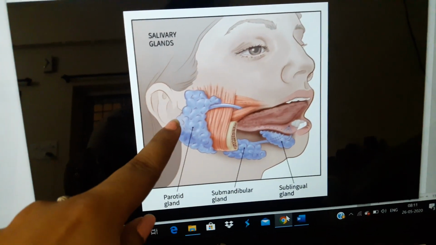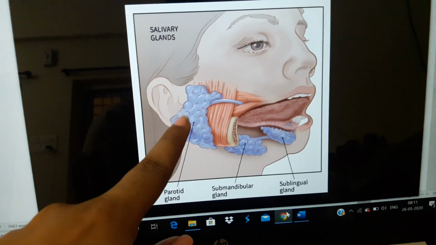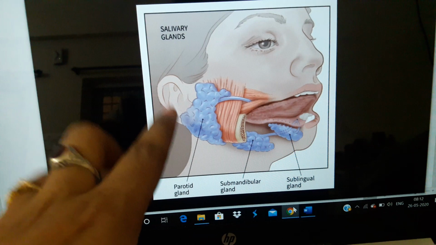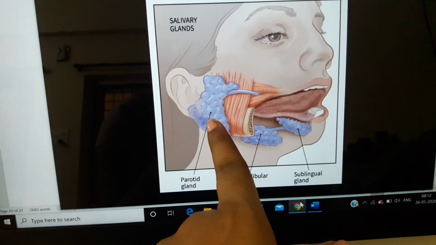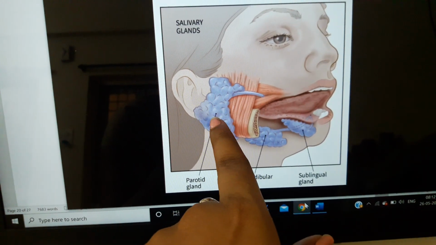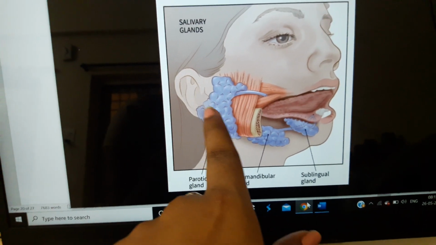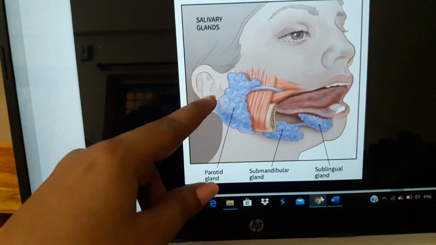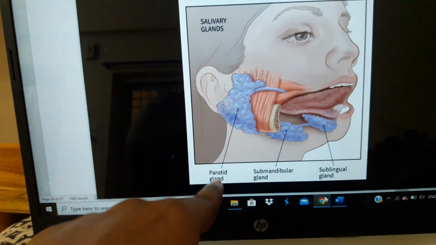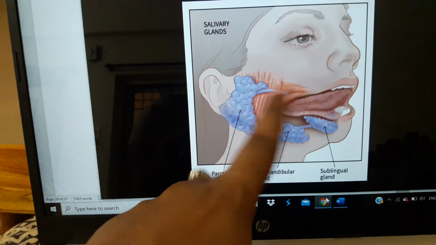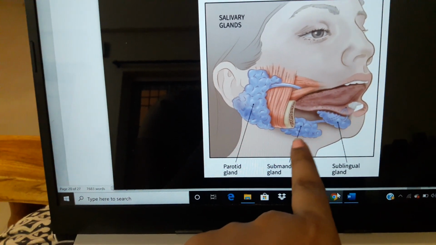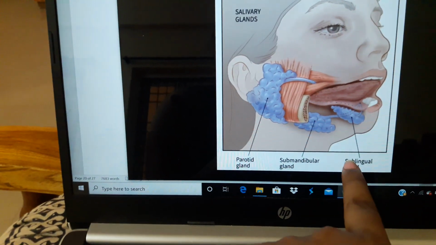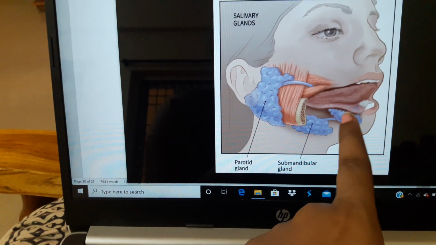The parotid gland is the largest salivary gland, which is present on either side of the mouth. These are two in number, each one present on either side of the mouth. The exact location is on the lateral side of the mouth in front of the ears. The parotid glands secrete their secretions into the mouth. And the submandibular gland is present at the lateral side of the cheeks, in the mouth exactly. And next, the sublingual gland, which is present under the tongue.